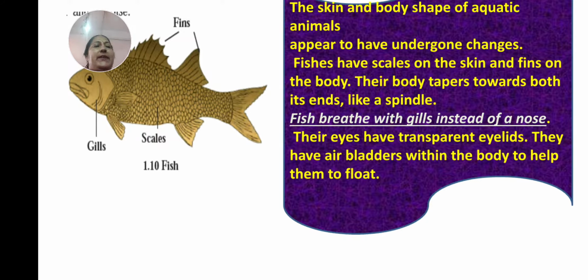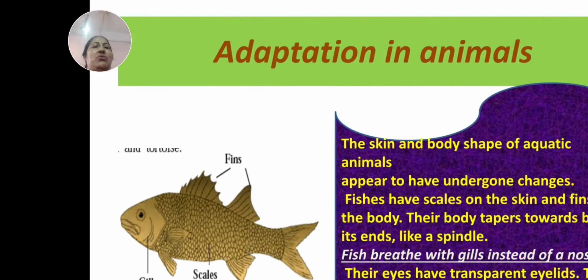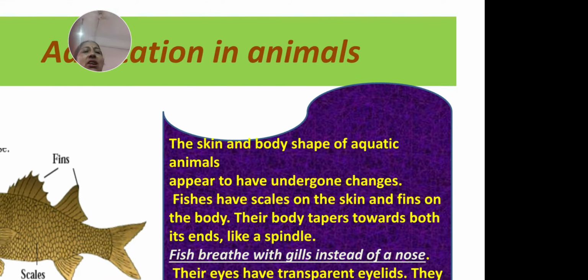Eyelids are transparent. They have air bladders within the body to help them to float. Children, how do they float, how do they survive in the water? So, they have air bladders within the body to help them to float. So, adaptation in aquatic animals we have learned.